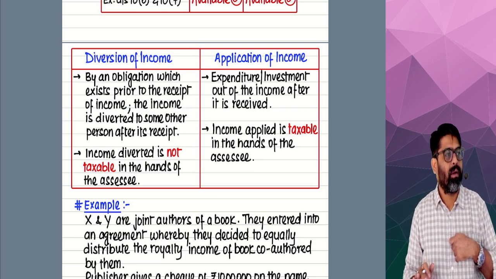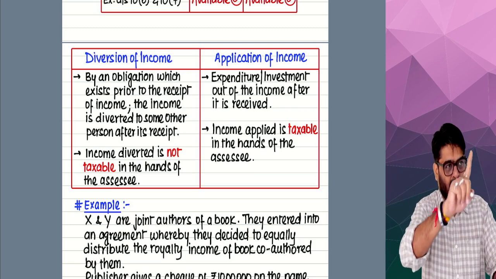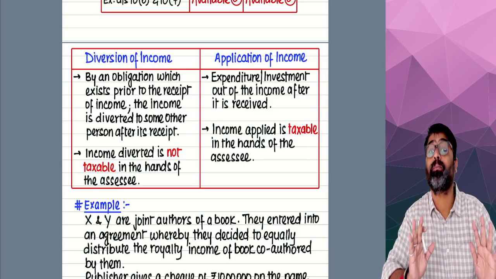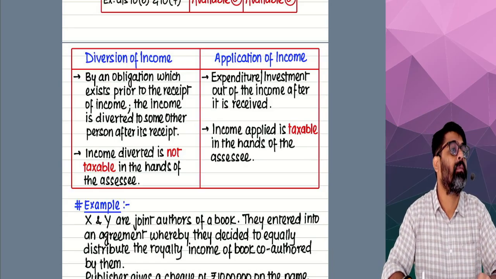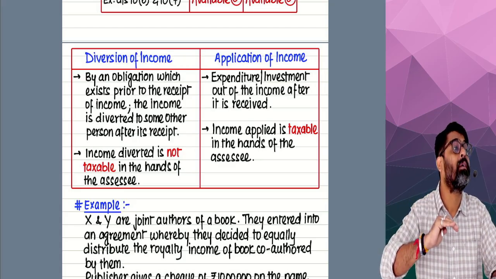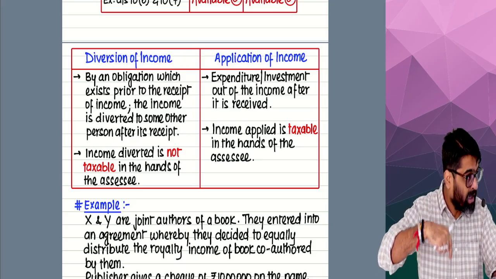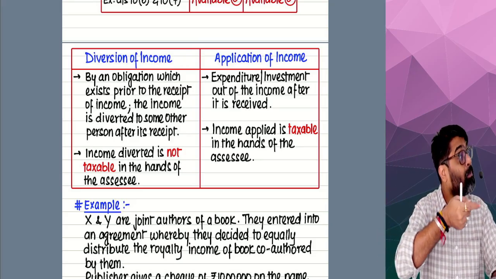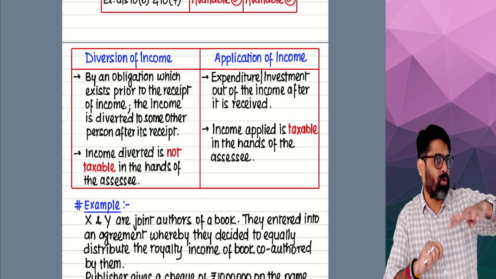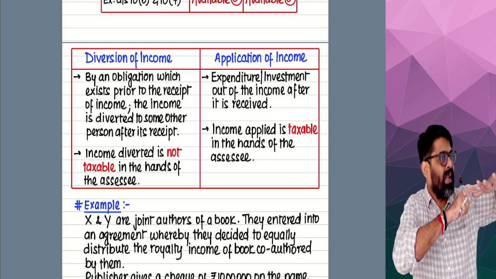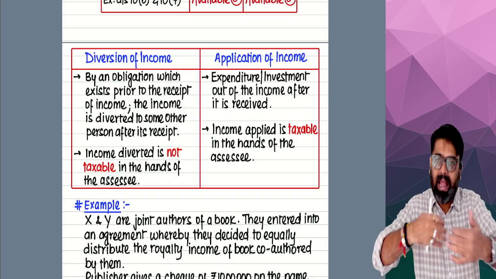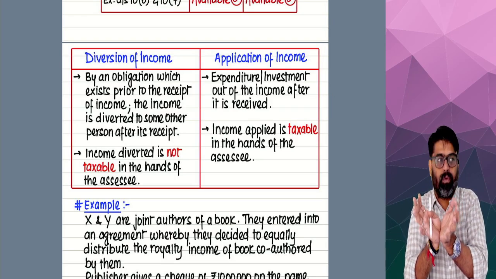Now, can I tell the department that my income is only 1 lakh? I will have to tell them how much is my income. So how much is my income? Is it the remaining 1 lakh or the 5 lakh which I have earned? If I am showing that 5 lakh as my income, am I showing the part which I have applied? The part which I have applied, that also I have to show as my income. And the amount which is remaining in my hands after application, that also I have to show as my income. I have to show my full income to them.